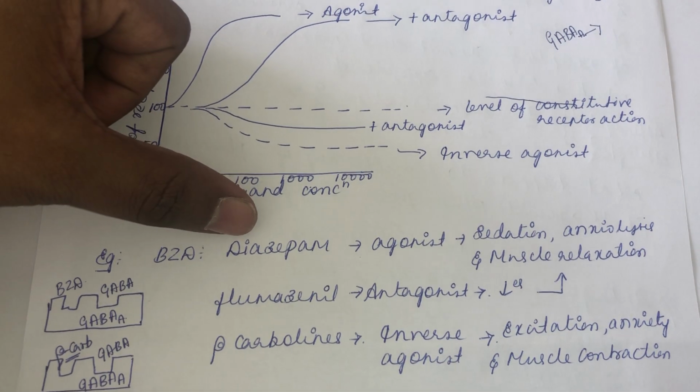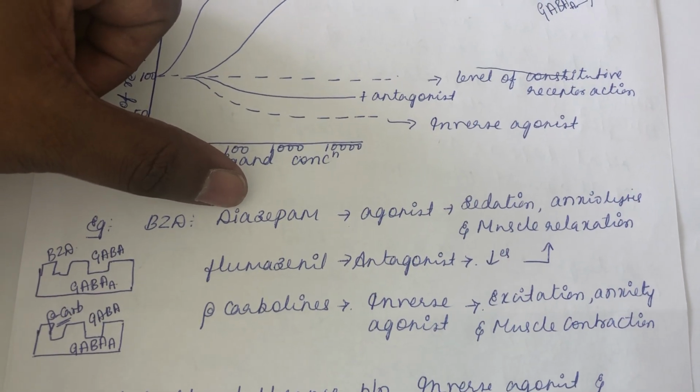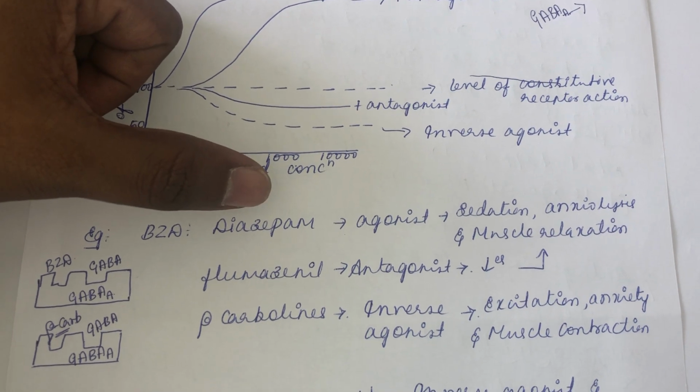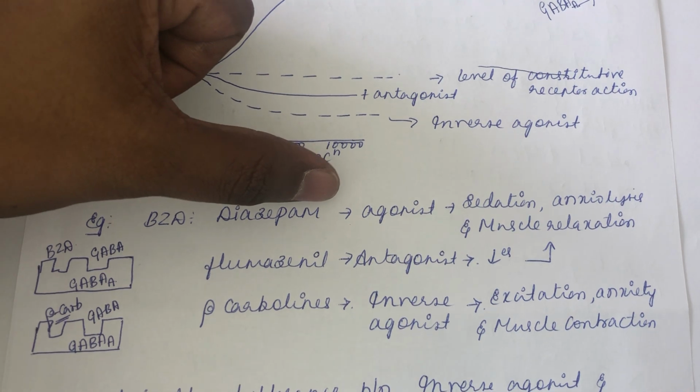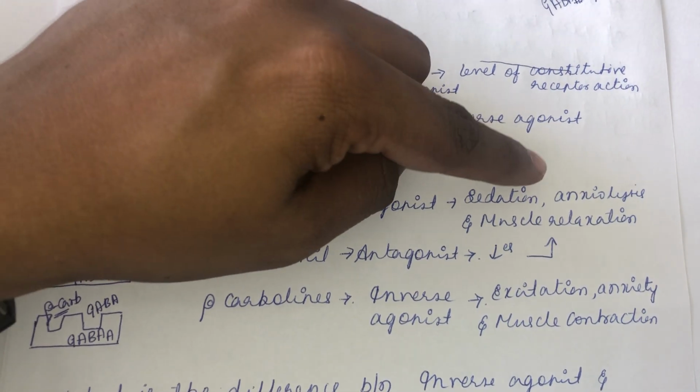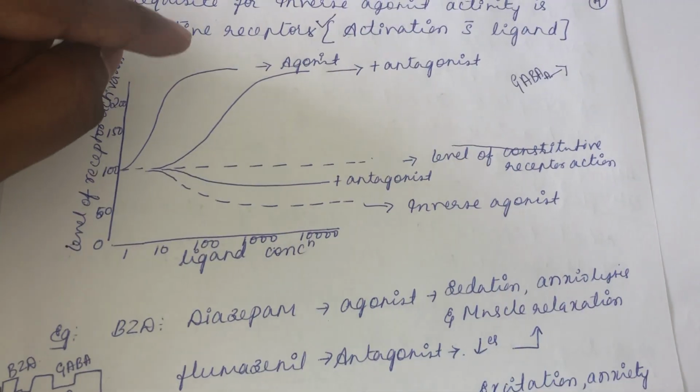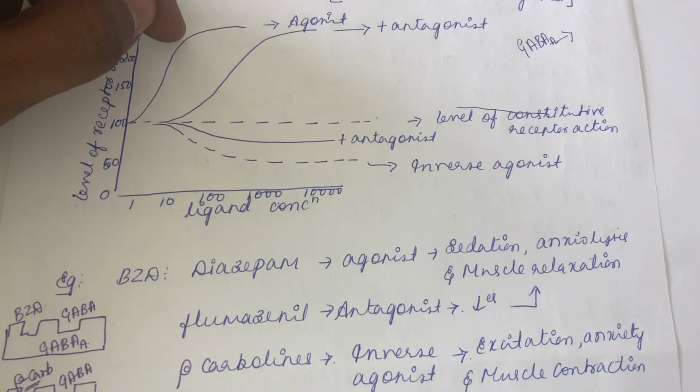One such example of a benzodiazepine is diazepam. The sleeping tablet we generally prescribe is diazepam. It is an agonist of the GABA A receptor that produces sedation, anxiolysis, and muscle relaxation. So this is the effect produced by that.